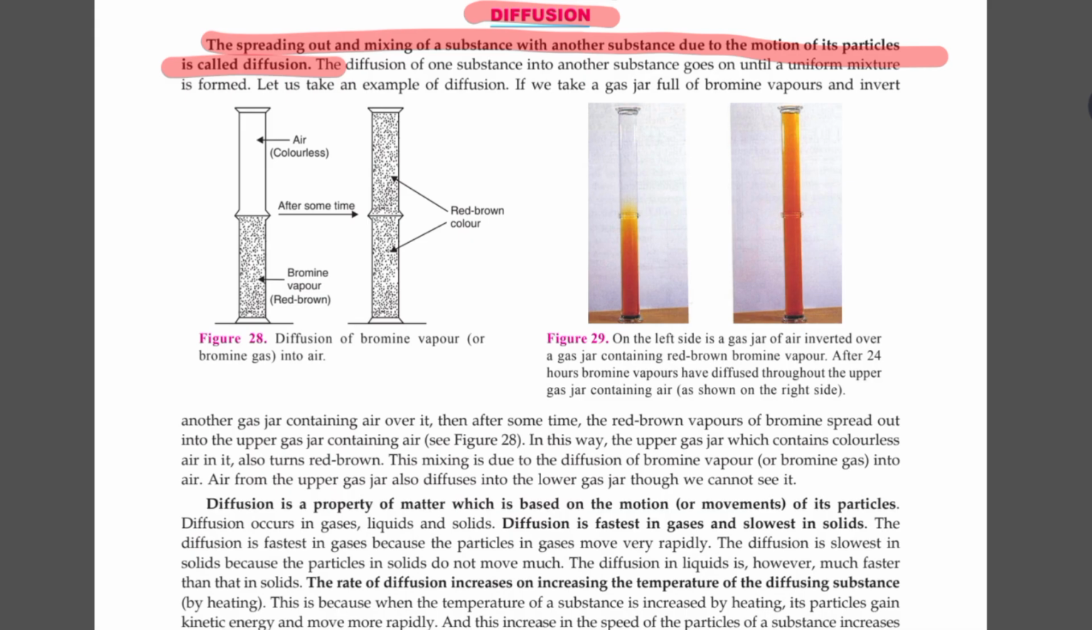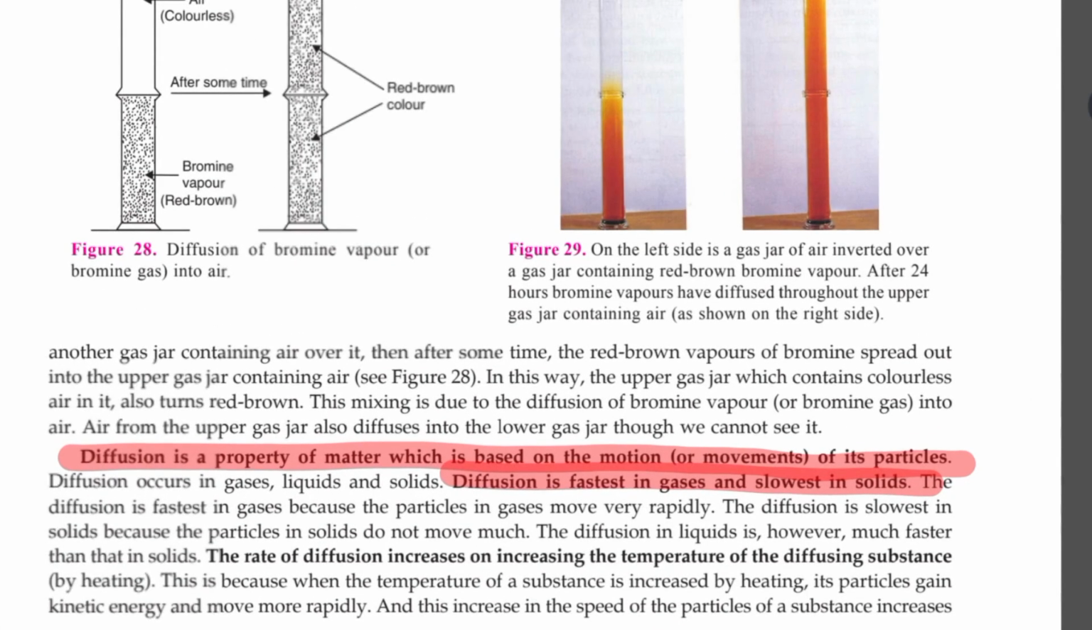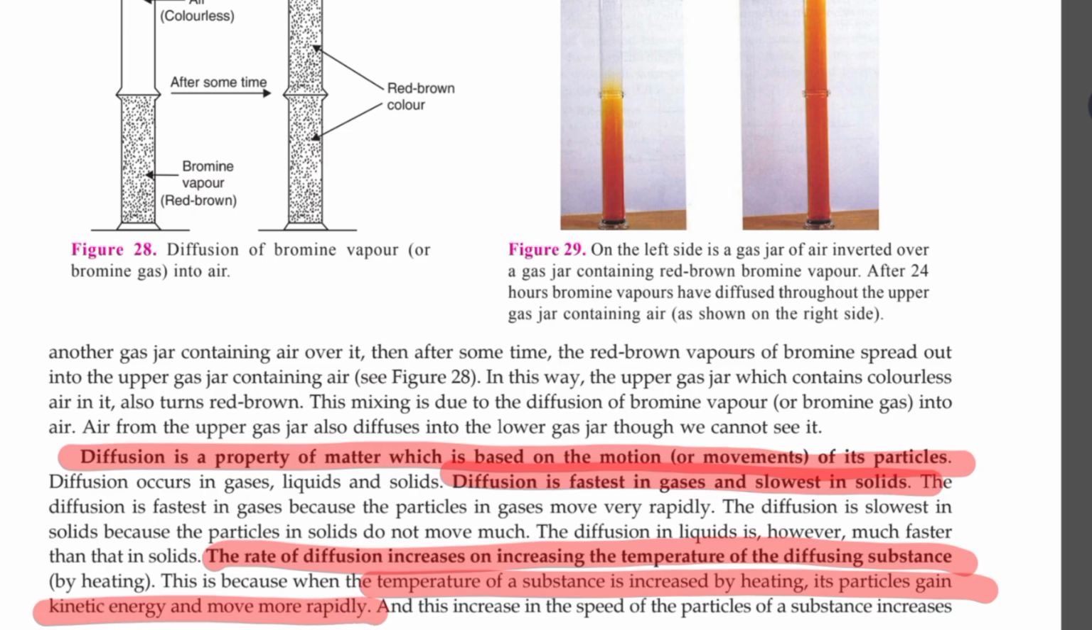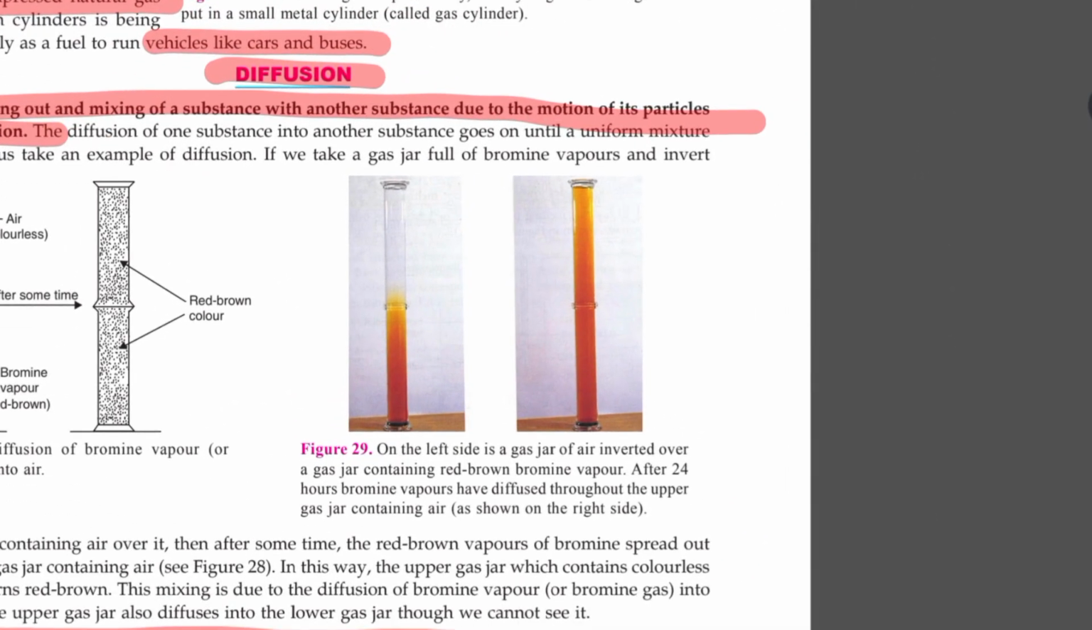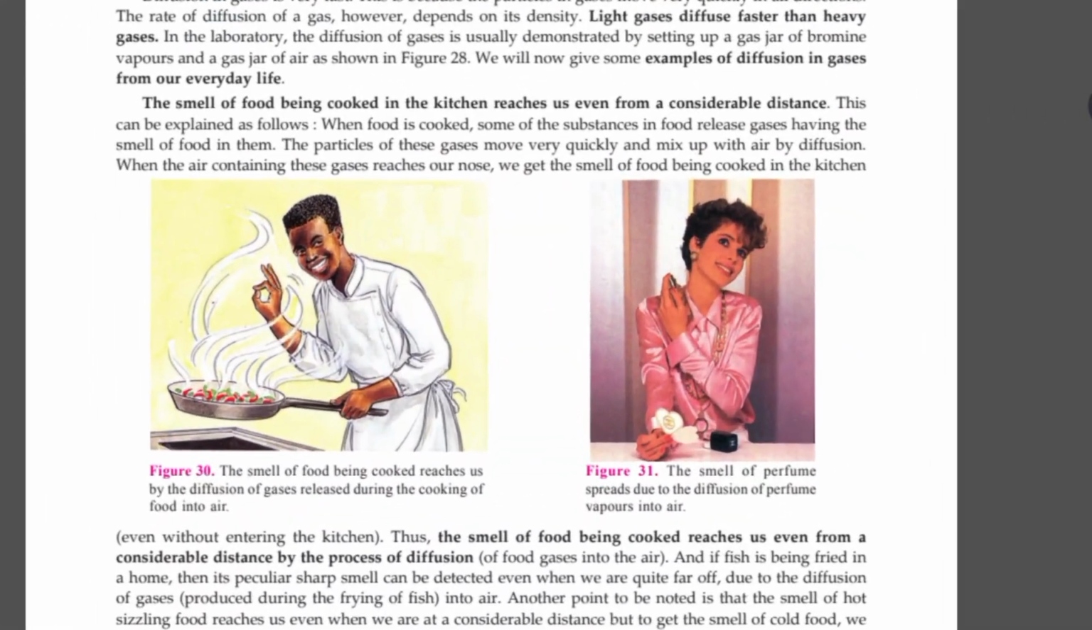Okay, so diffusion is a property of matter which is based on the movement of the particles. Since the movement of the particles is maximum in gases, diffusion is fastest in gases and slowest in solids. On increasing the temperature, the rate of diffusion increases. Why? Because on increasing the temperature, the kinetic energy of the particles increases, and hence they can diffuse with a greater speed. So the rate of diffusion depends on the type of material, the type of particle.